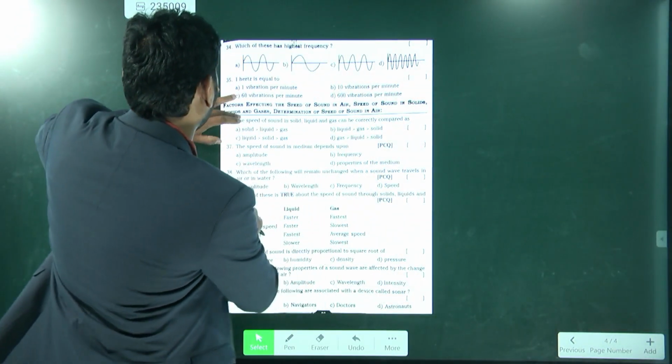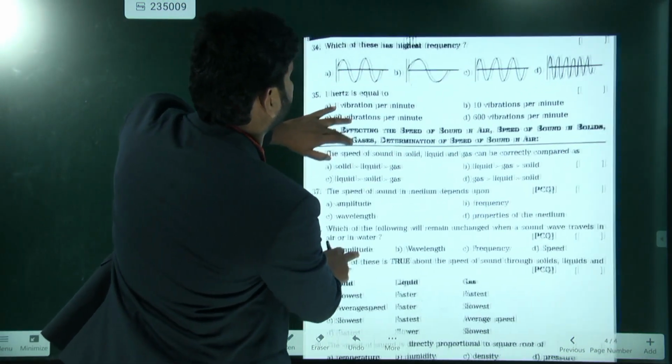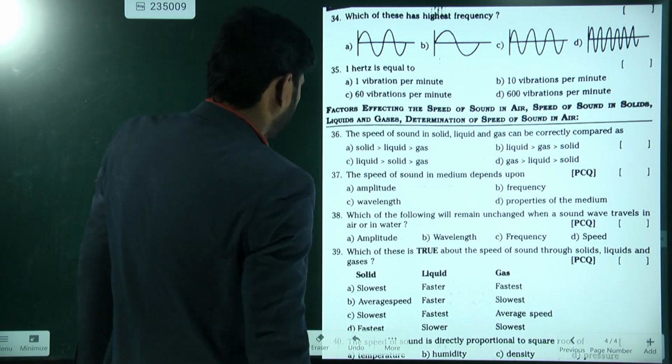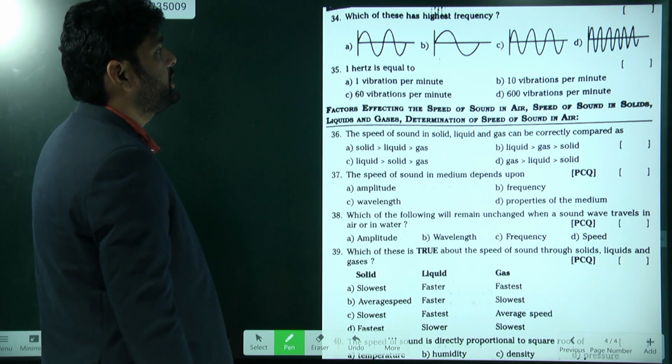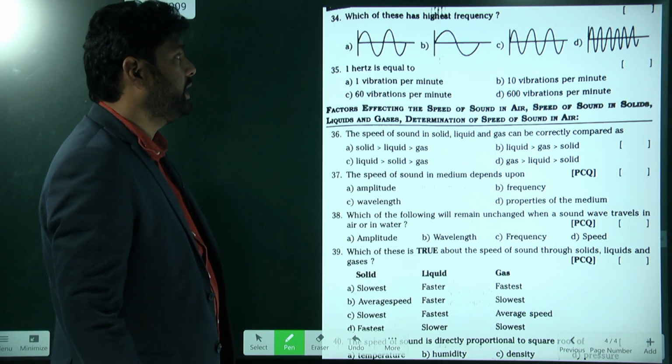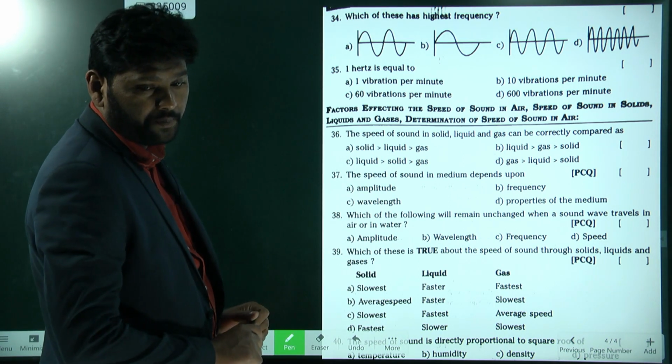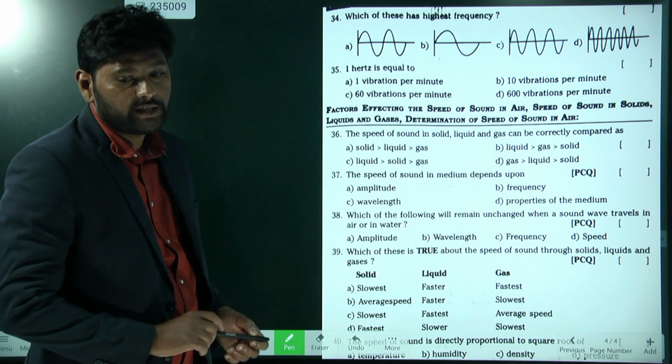This is the next slide. Which of these has the highest frequency?